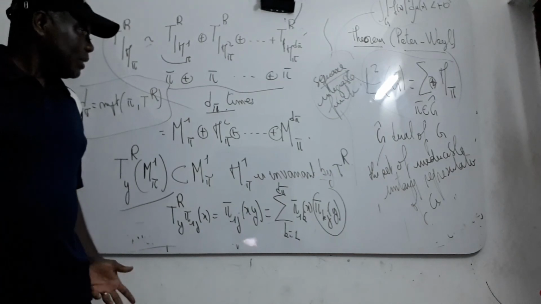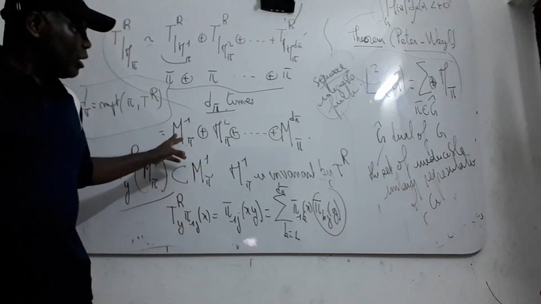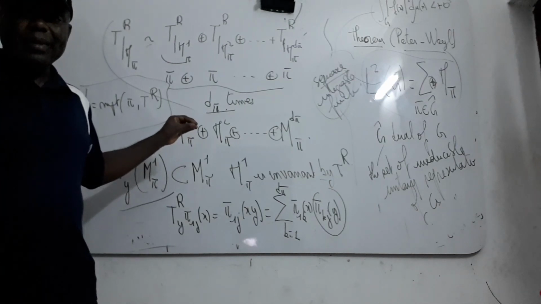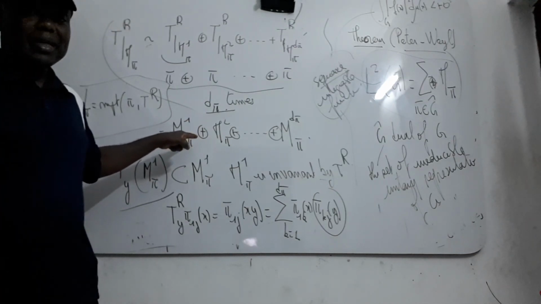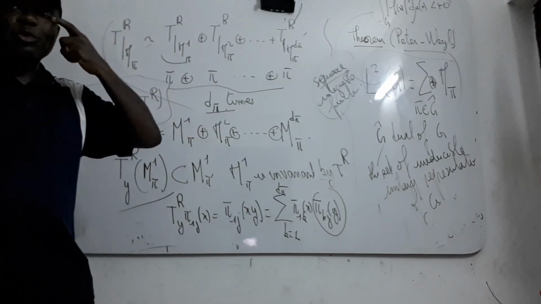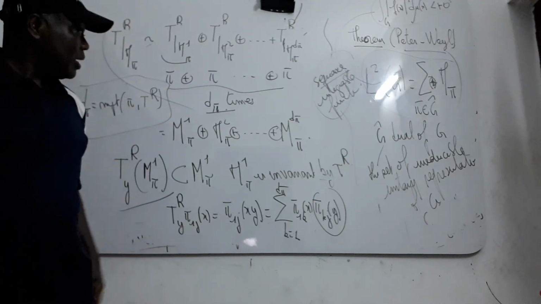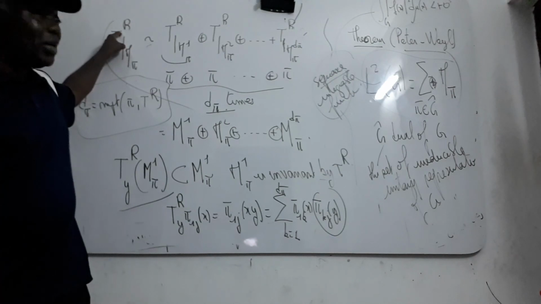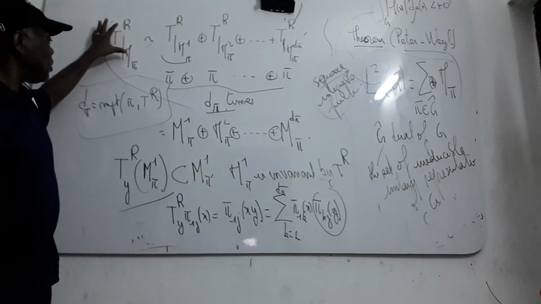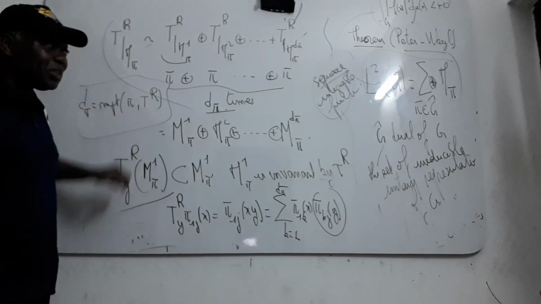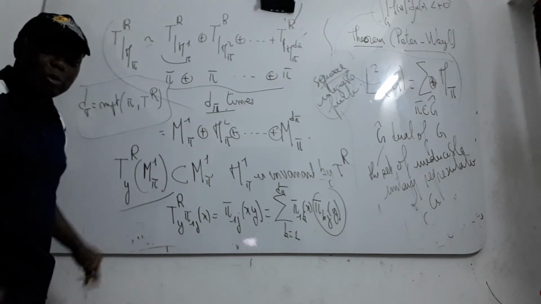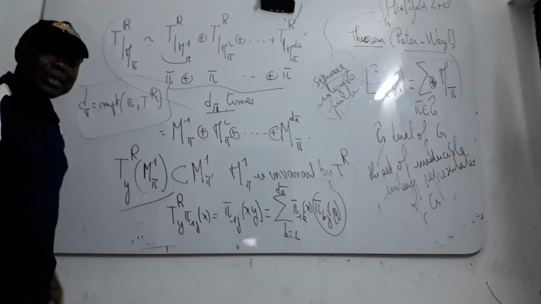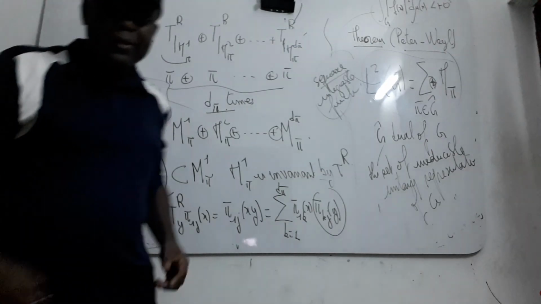Note that any irreducible representation of G is contained d pi times in the regular representation. This property is very useful also for compact groups. The next time I'll give you some examples of representations and so on. Okay, thanks.